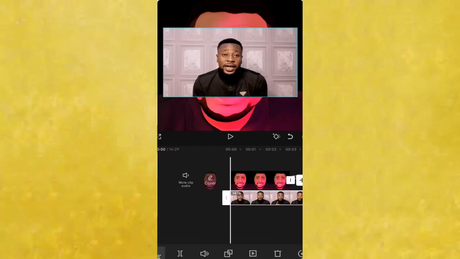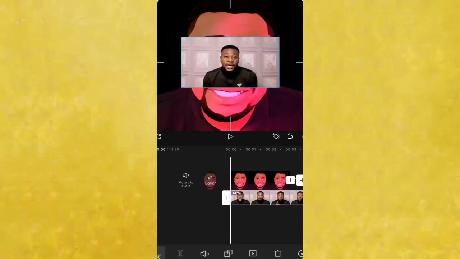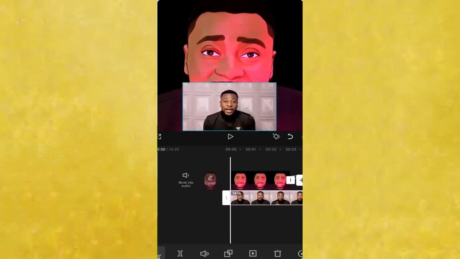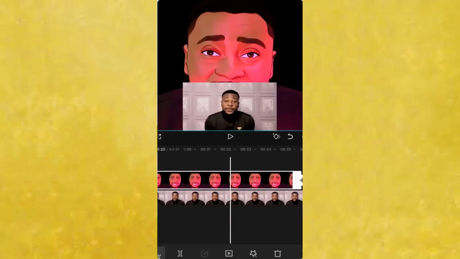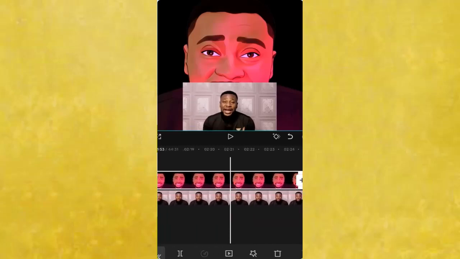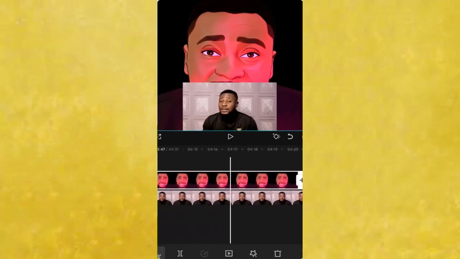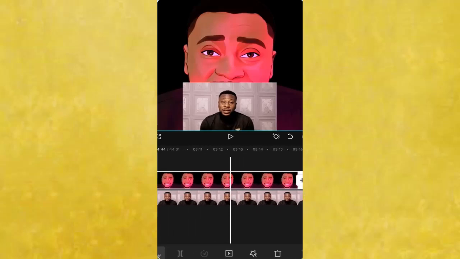What you do next is to reduce the video size a little bit more, like a passport size shape. So I'll pinch with my 2 fingers and reduce the video size like you can see. So I'll just take it down a little bit like so to the end of my canvas, and then drag the image length to fill the full length of the video. Okay, something like this. So it will fill the full length of the video from the beginning all the way to the end of the video.